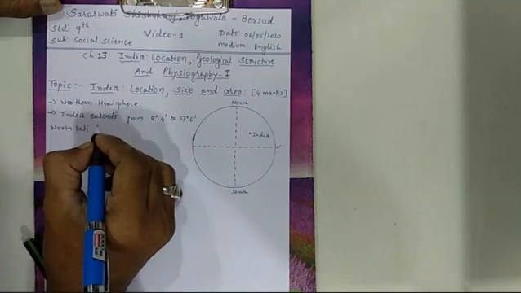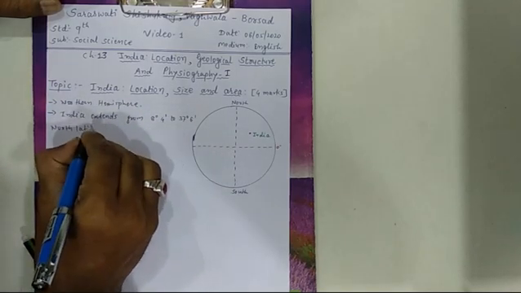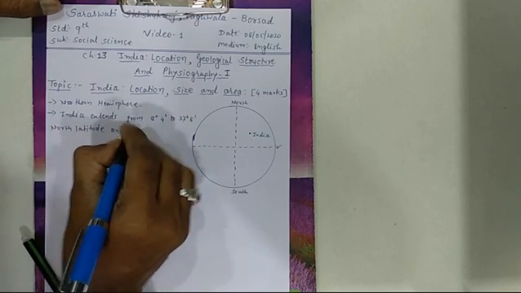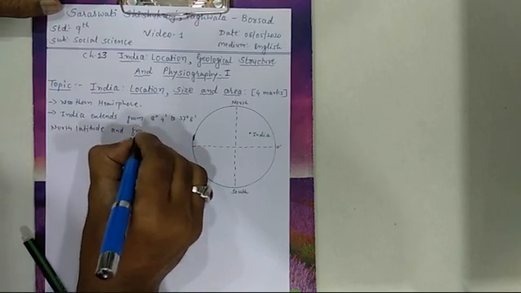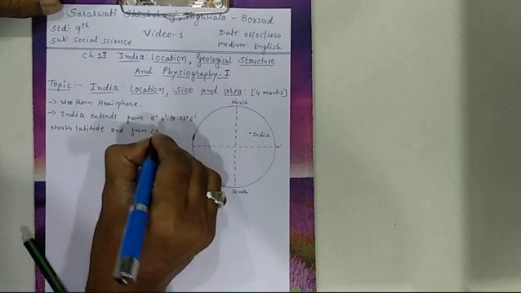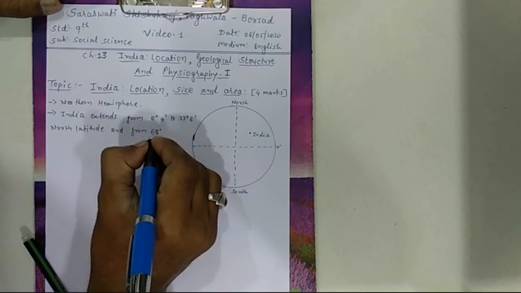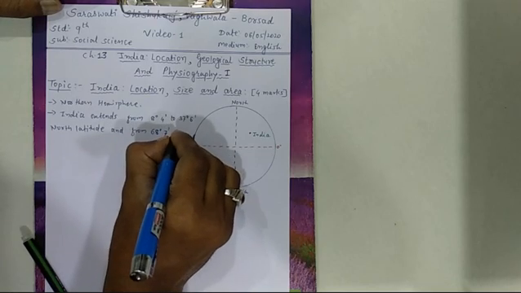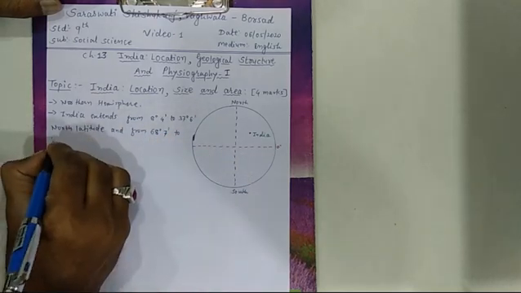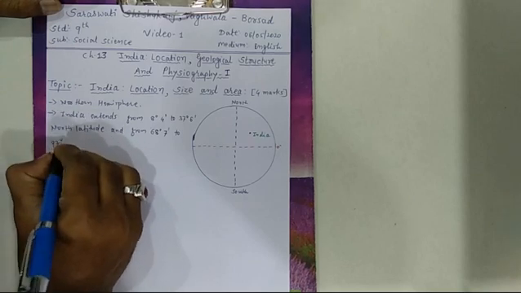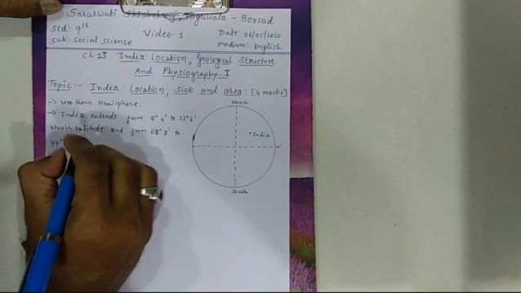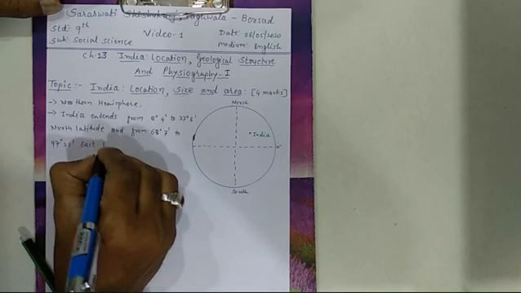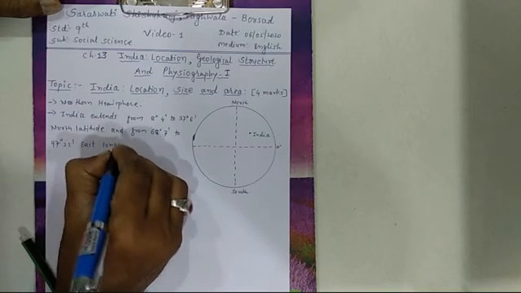I will show you one map also, so you can understand what this is. And from 68 degree 7 minutes to 97 degree 25 minute east longitudes, east longitudes.